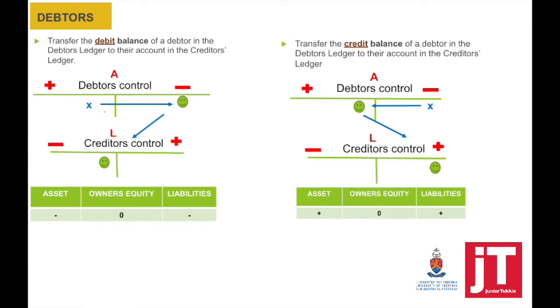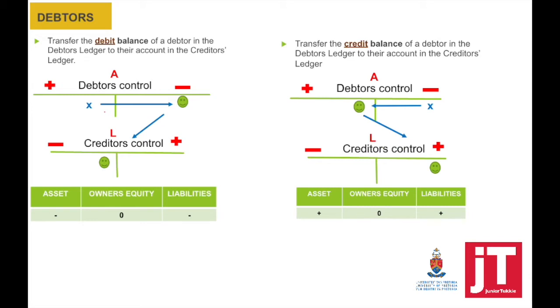Now, what also can happen: transfer the credit balance of a debtor in the debtor's ledger to their account in the creditor's ledger. So this means a credit balance needs to be taken out. To take it out, we need to debit the debtor's control, which will have a positive effect on the assets, so that the creditor's control can be credited, which will have a positive effect on the liabilities.